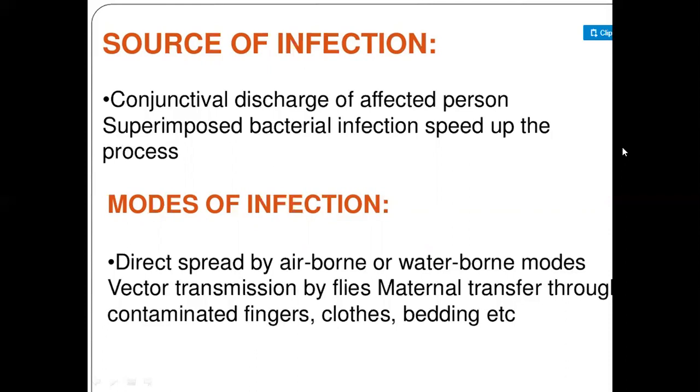Then what are the modes of infection? The modes of infection are direct spread by airborne or waterborne modes, vectors transmitted by flies, or maternal transfer through contaminated fingers, clothes or bedding. So in this way, these are the modes of infection.